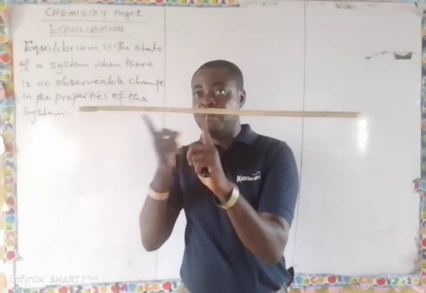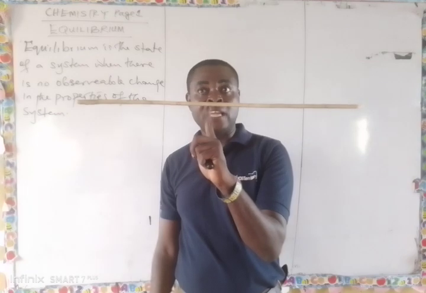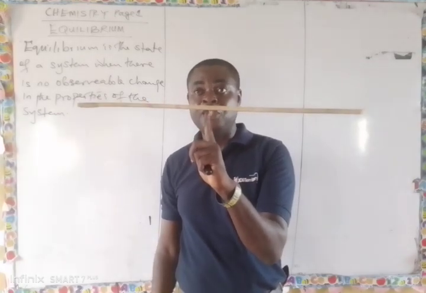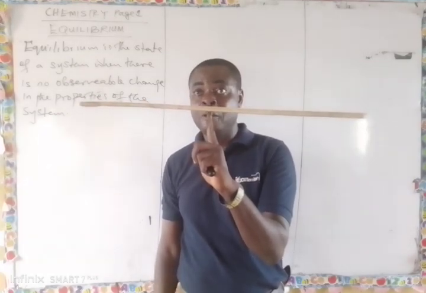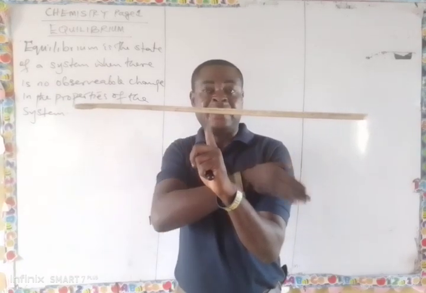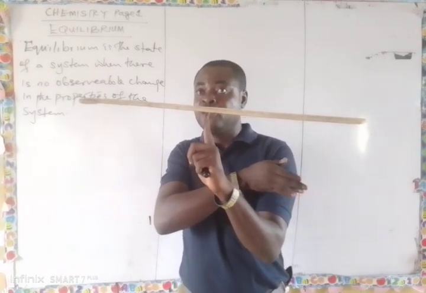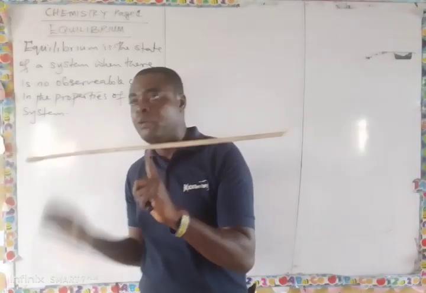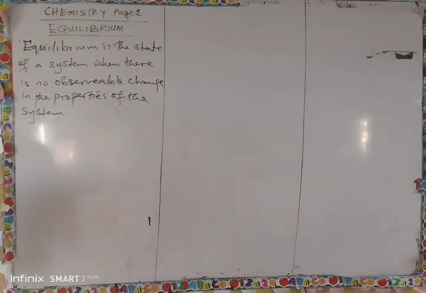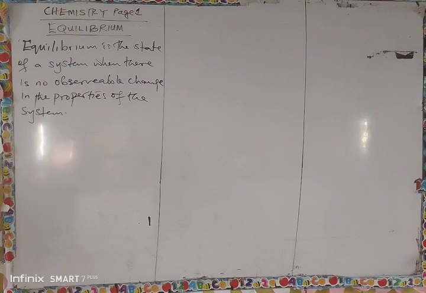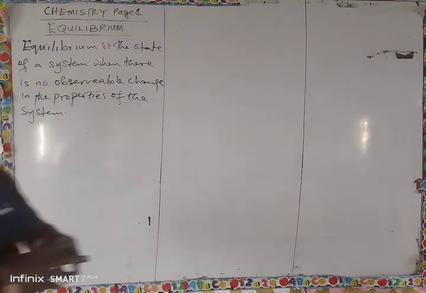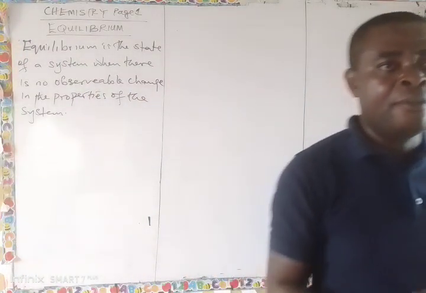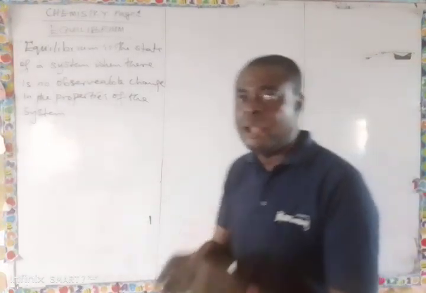Then what happens to the meter rule? It is at equilibrium. There is no change in the property. The mass here and the mass here are at equilibrium. So there is no change. That's what we call equilibrium: a state of a system when there is no observable change in the properties of that system. We say that system is at equilibrium.